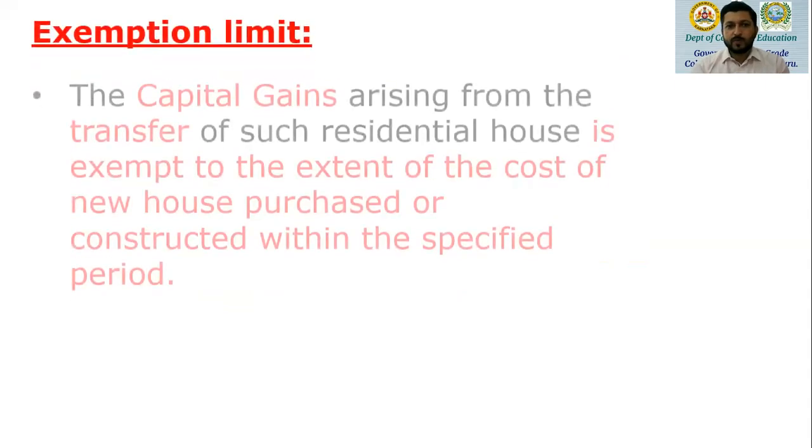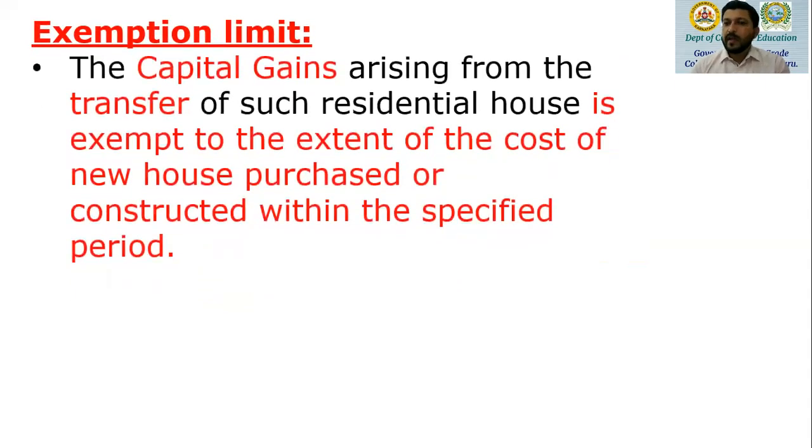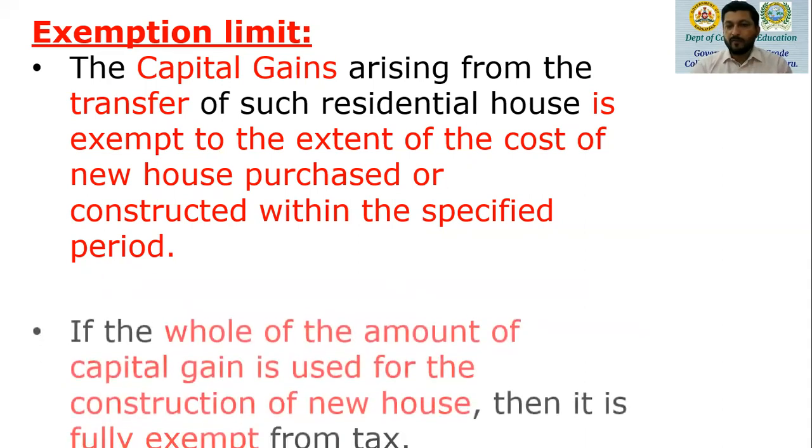house. Now, what is the exemption limit? So just discussed, the capital gain arising from the transfer of such residential house is exempt to the extent of the cost of the new house purchased or constructed within the specified period. So whatever is the cost of that new house purchased, whatever is the cost of that new house constructed, such amount can be claimed as a deduction under section 54.